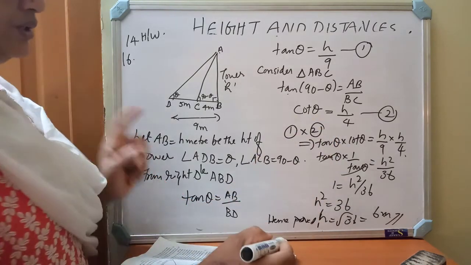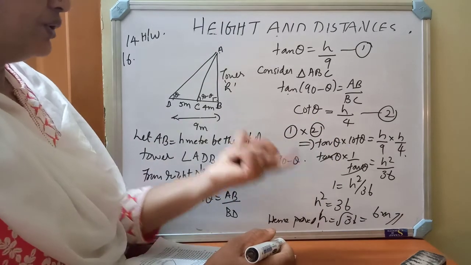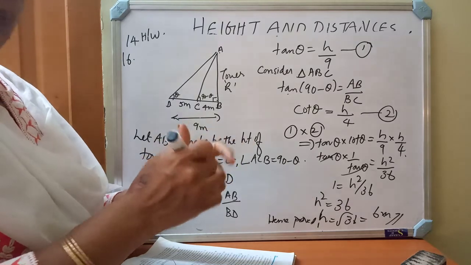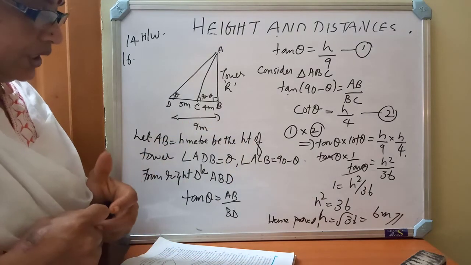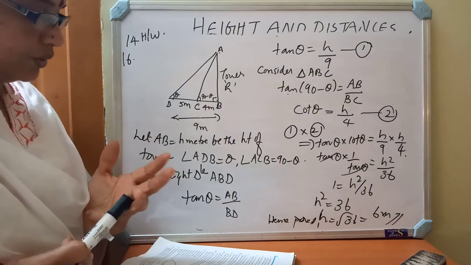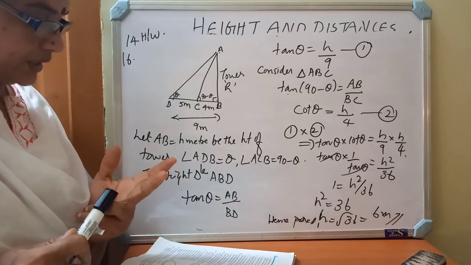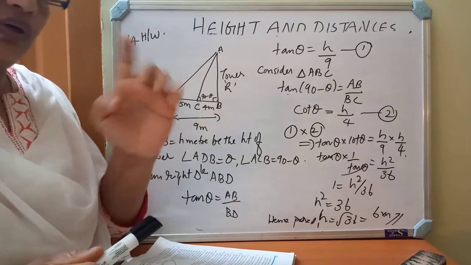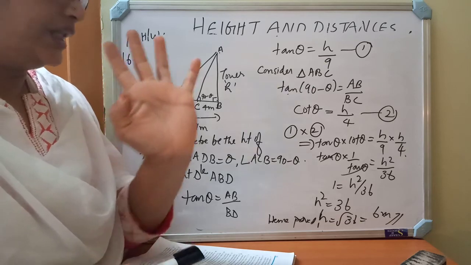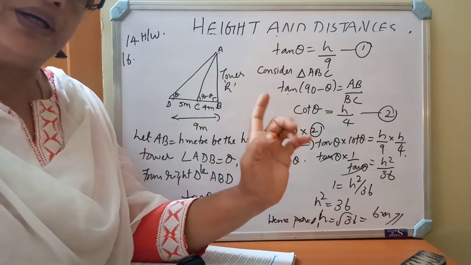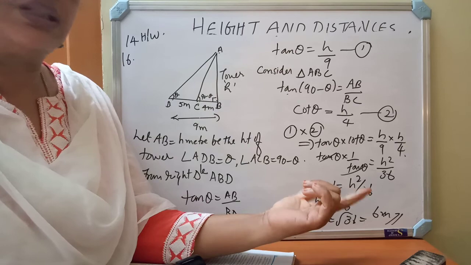So if you know how to draw the diagram, nothing is difficult in this part, children. The remaining questions are question number 3, question number 9, question number 12 and question number 14. Only 4 questions of homework are given. You have to try to do those 4 questions by yourself, and in the interactive section we can discuss them.